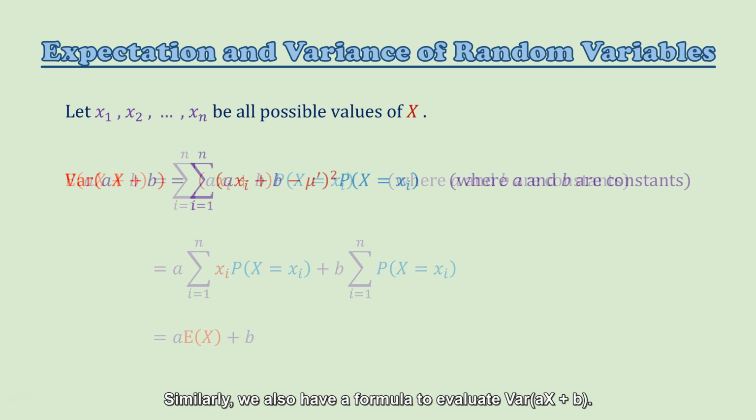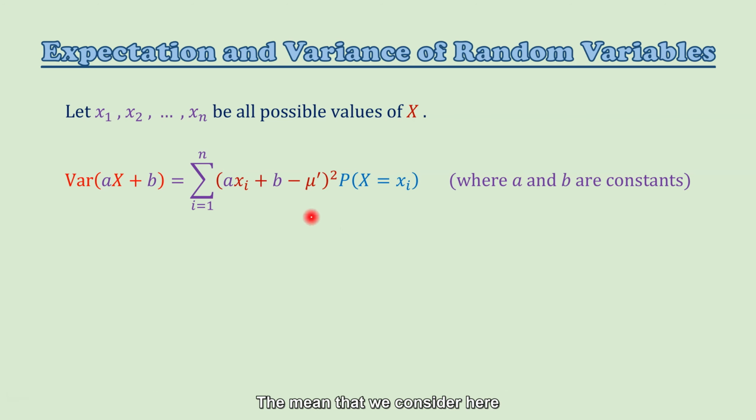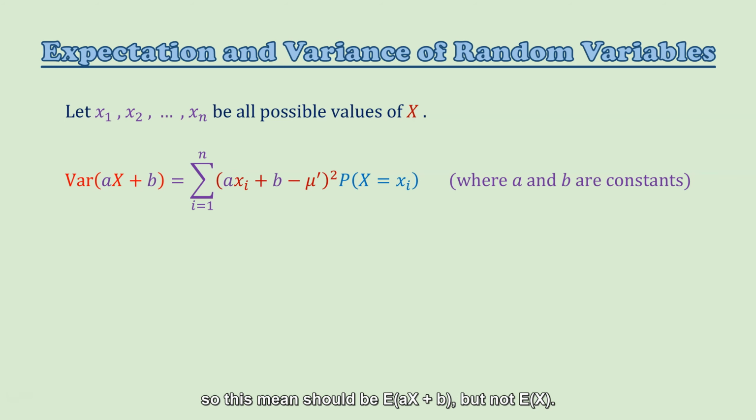Similarly, we also have a formula to evaluate the variance of ax plus b. The variance of ax plus b is equal to this summation. The mean that we consider here is the mean of the variable inside this bracket, which is ax plus b, but not x. So this mean should be the expectation of ax plus b, but not the expectation of x.